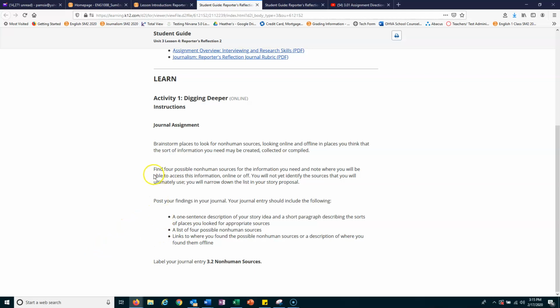So basically, you are going to need a 1 sentence description of your story idea. So what was your story proposal, right? And then just a really brief paragraph saying where maybe you could look for those sources. So I don't necessarily need to have the exact source right now. These are just places where you think you can look, right? So you need a list of those 4 possible non-human sources.